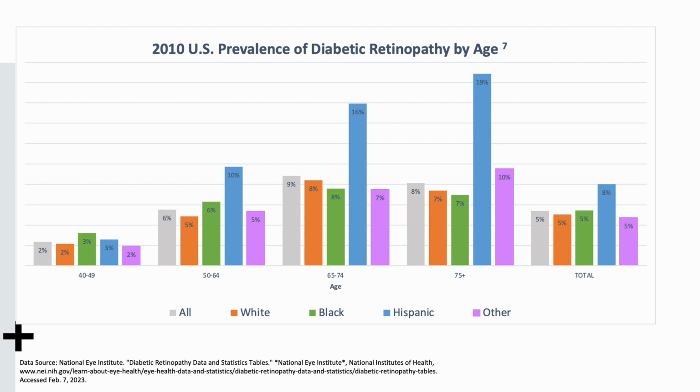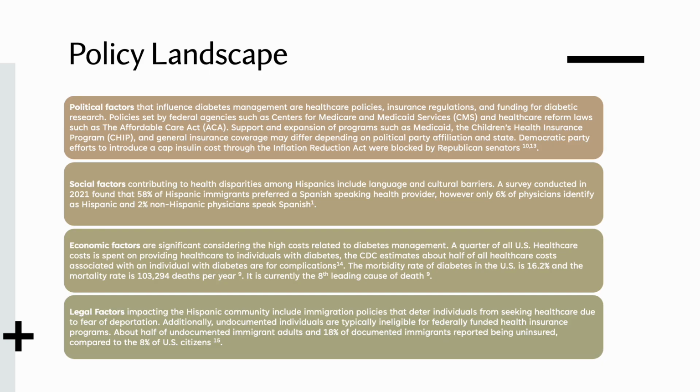From the same NEI data source, we see the 2010 U.S. prevalence of diabetic retinopathy by age. As expected, diabetic retinopathy is more prevalent in adults over 65. But here we see, in the age group 65 to 74, the Hispanic population has almost double the prevalence of disease than the other groups.